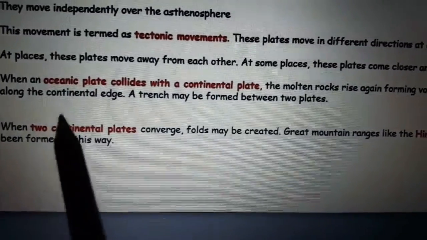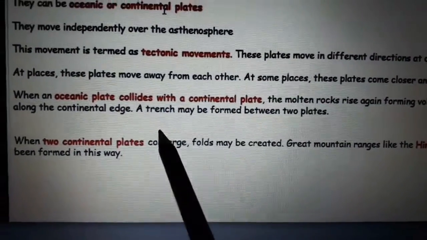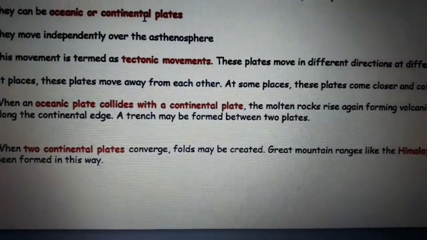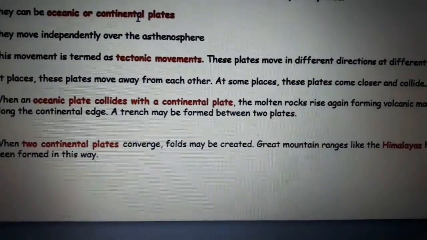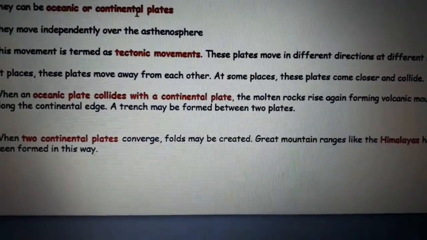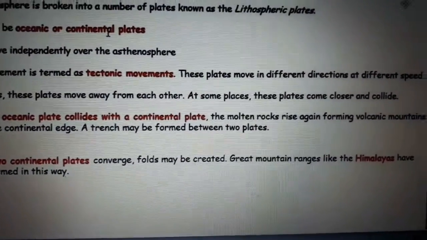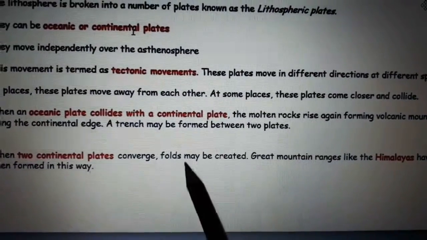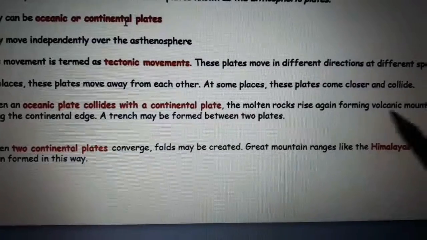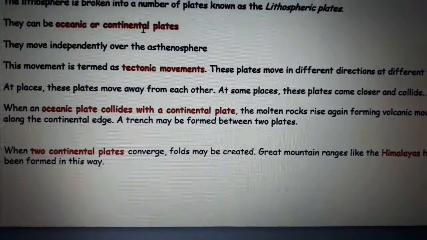If two continental plates converge, folds are created. These folds are the reason for big mountains like the Himalayas, so a big range of Himalaya mountains is formed because of folds.